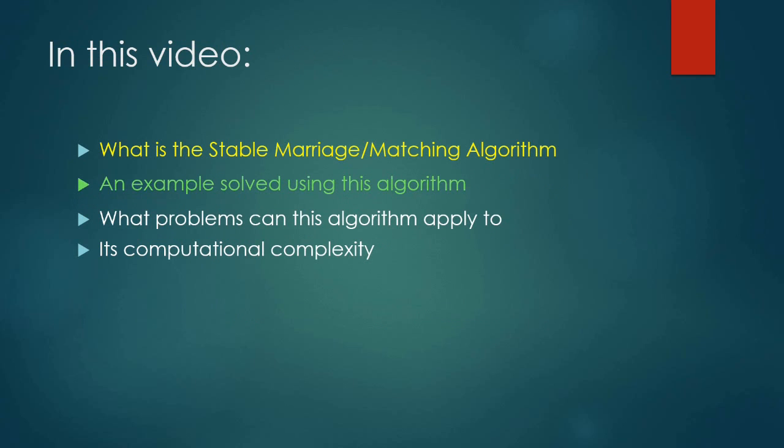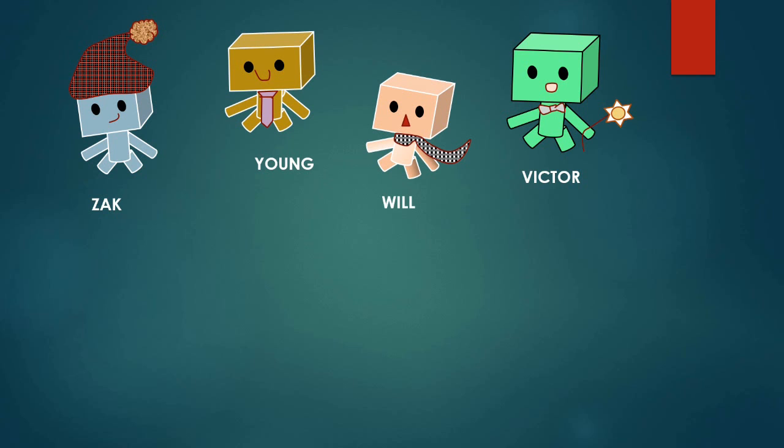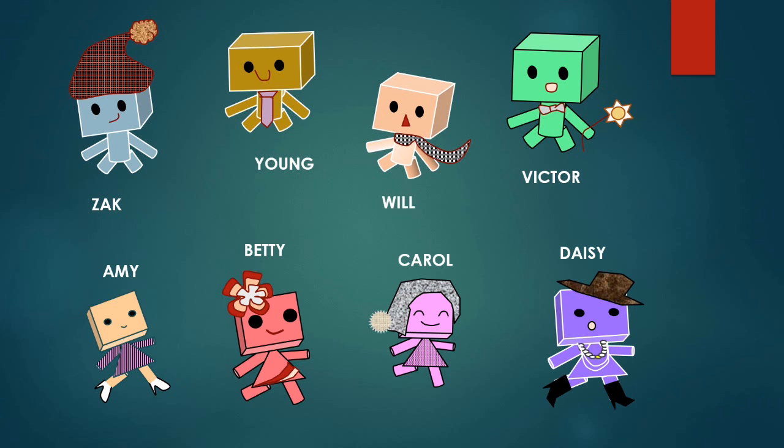So now I'm going to show you an example of this algorithm. Suppose we're now pairing up 4 men with 4 women in a stable fashion. Here we've got Zach, Jan, Will, and Victor. For the girls, we have Amy, Betty, Carol, and Daisy.